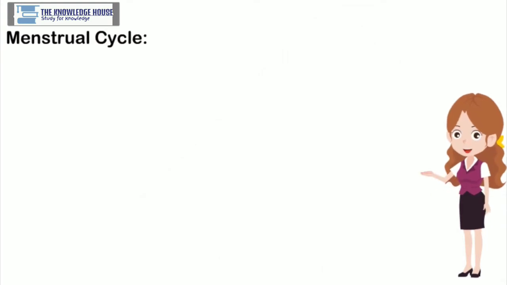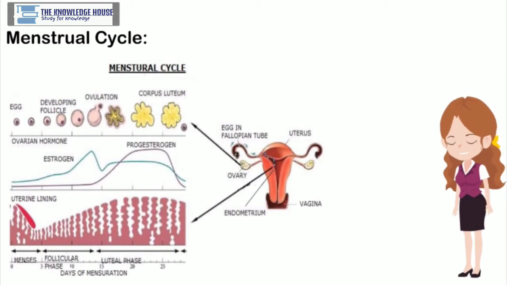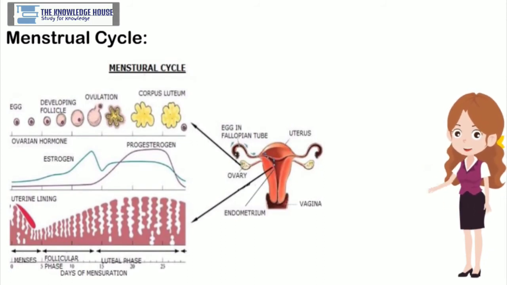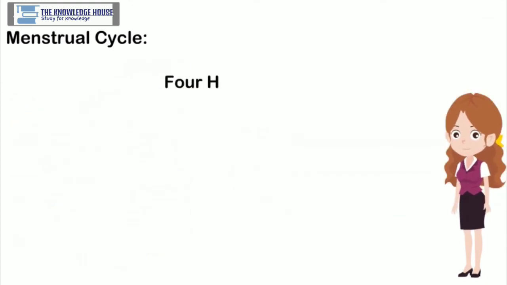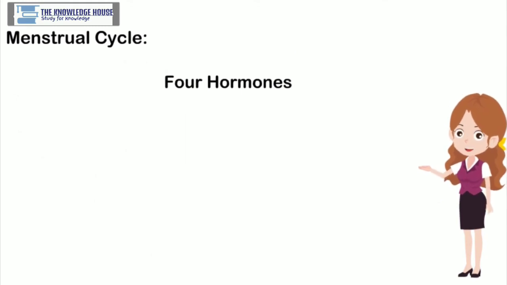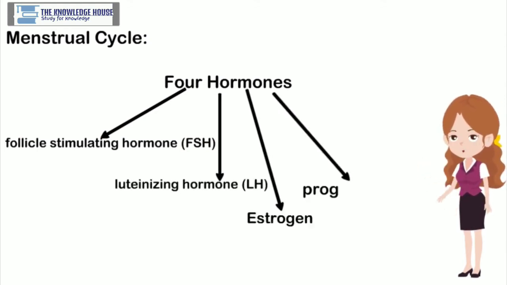Menstrual cycle. The female reproductive system undergoes some changes at puberty, and those changes repeat at an interval of every 28-30 days. These repetitive changes are called the menstrual cycle. The menstrual cycle is a natural process controlled by 4 hormones. Those 4 hormones are follicle-stimulating hormone, FSH, luteinizing hormone, LH, estrogen and progesterone.